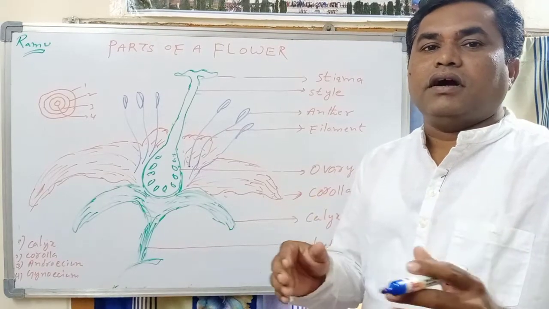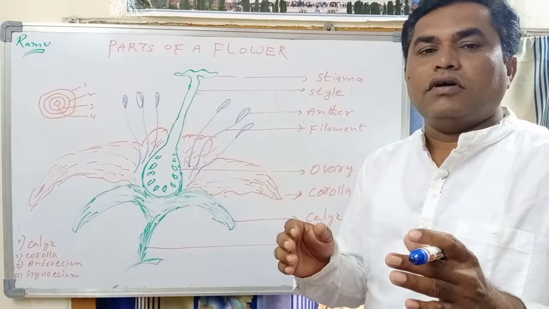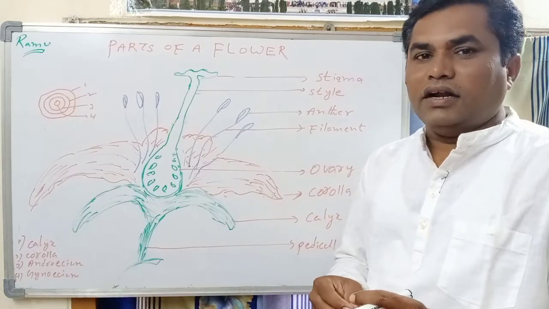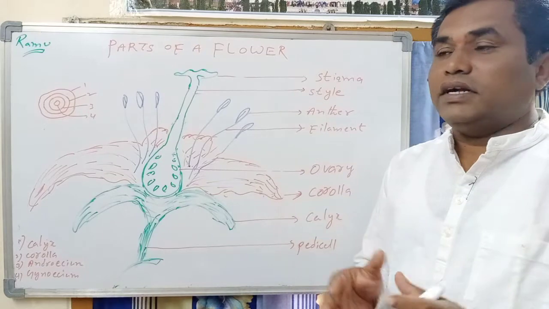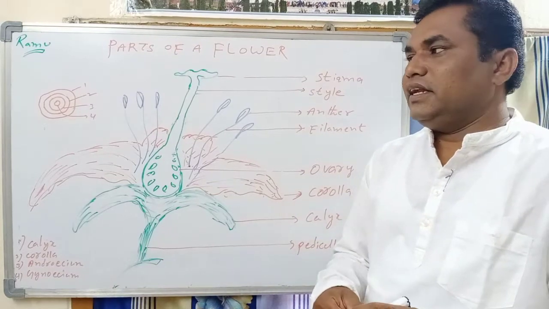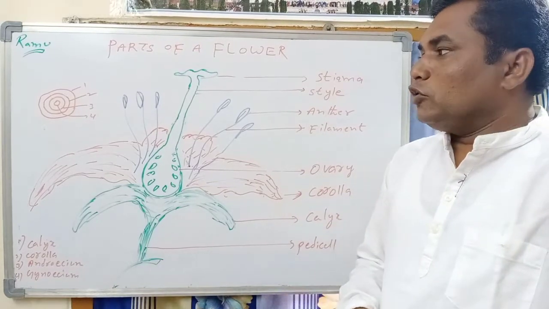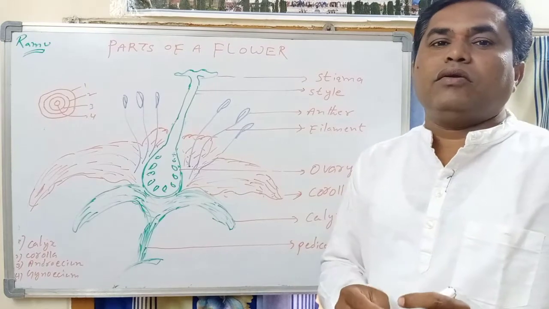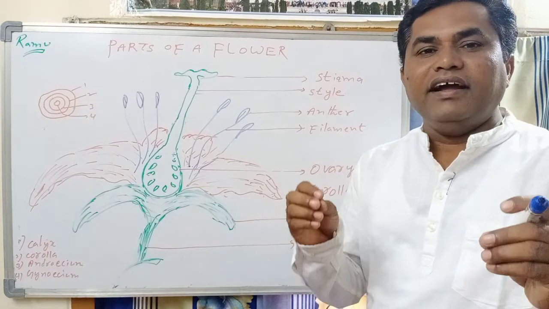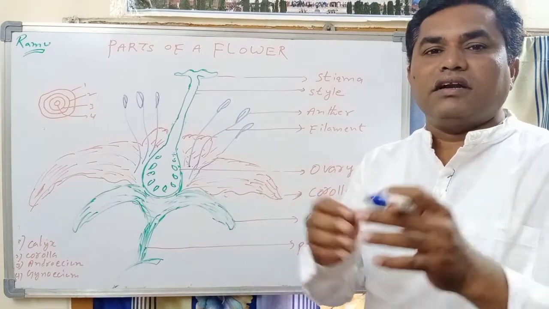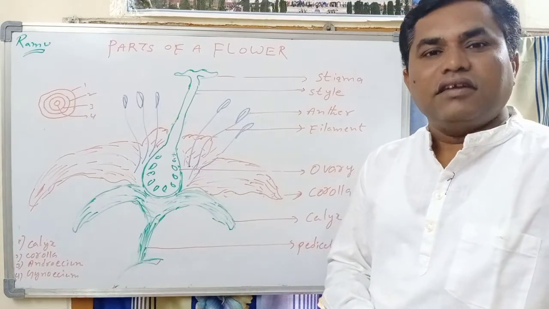Phototropic organisms, autotrophic organisms. They are nothing but plants. So plants play a major role in providing food and oxygen to all other living things in this universe.